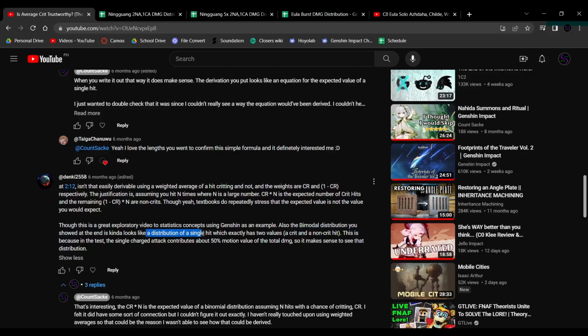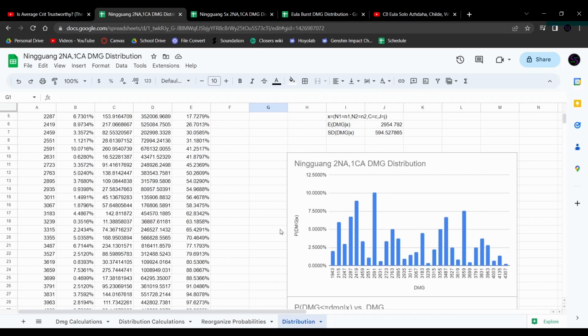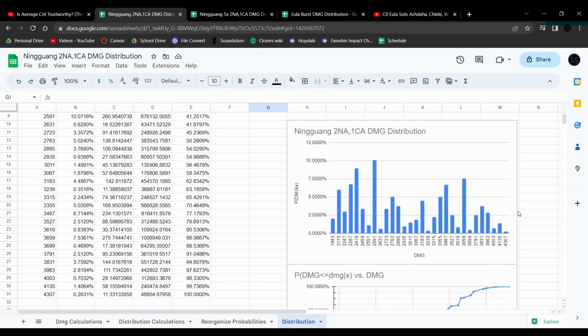A distribution of a single hit, which has exactly two values, a crit and a non-crit. So let's go ahead and look at what he's referring to. If we take a look at this, we essentially have something that looks like two different peaks. We have a peak here and we have a peak here. One of them is taller, one of them is shorter.